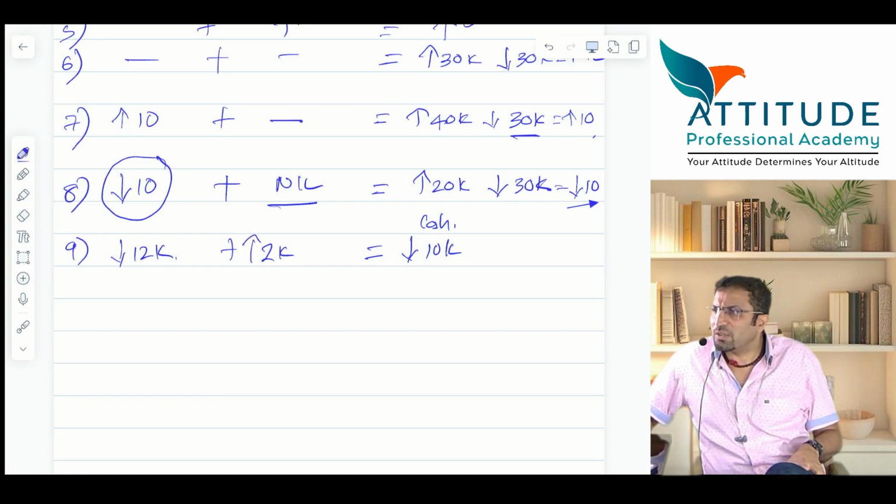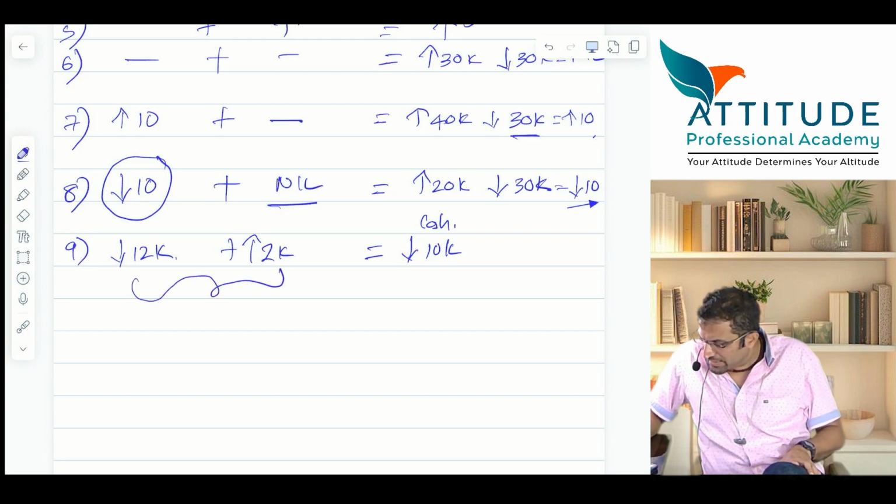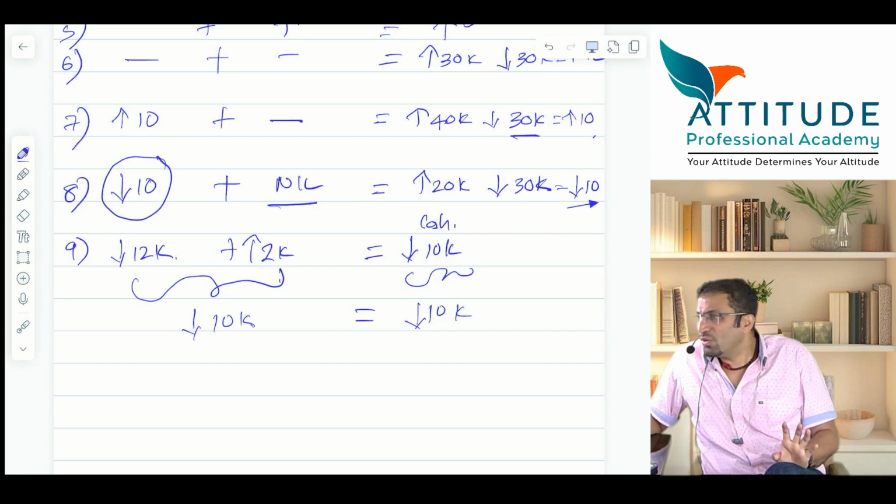Liability increases by what? 2k. Now this side, you tell me, this side net decreases 10k, and this side also decreases 10k. So accounting equation tallies or no?